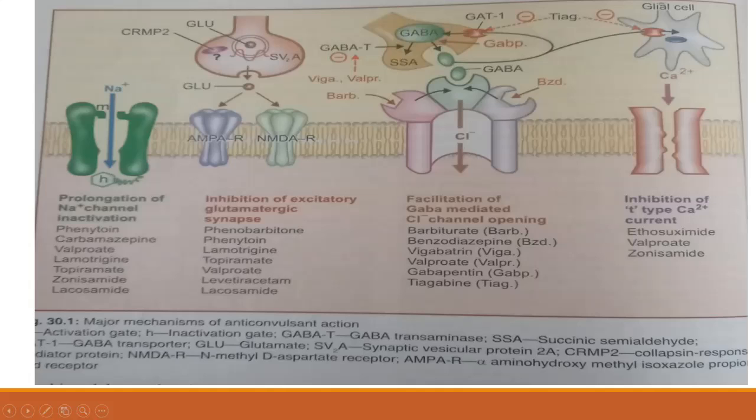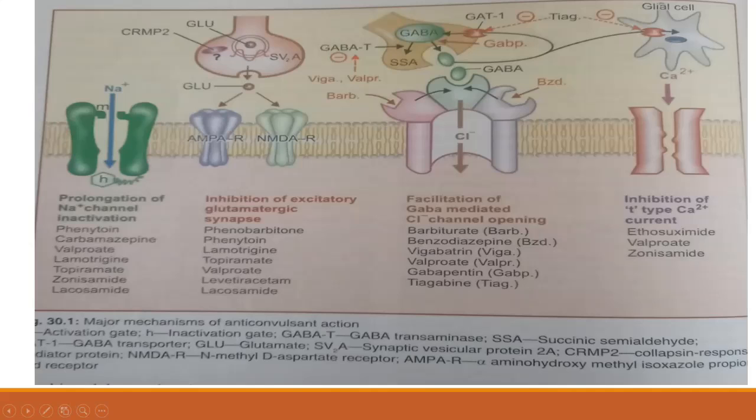Tiagabine inhibits this transporter, so that all the GABA stays in the synapse itself. That is the third mechanism. The fourth mechanism is an enzyme called GABA transaminase. GABA transaminase causes the metabolism of GABA and reduction of GABA. If it is inhibited, then the level of GABA can be increased. We need GABA to control seizures. So these are the different mechanisms.